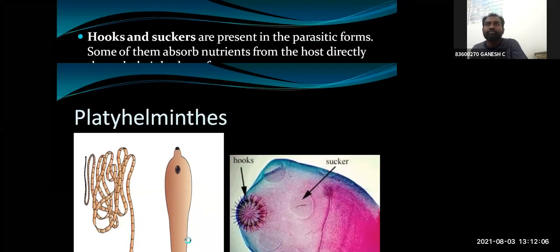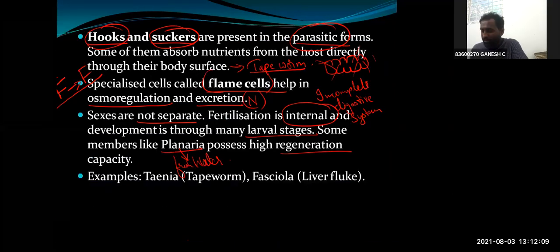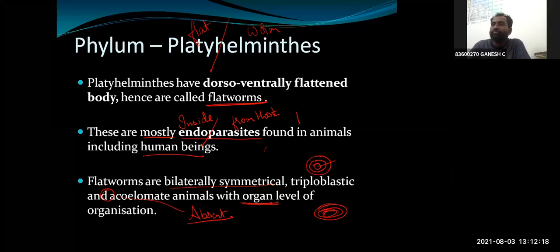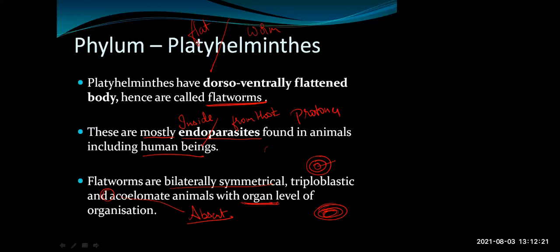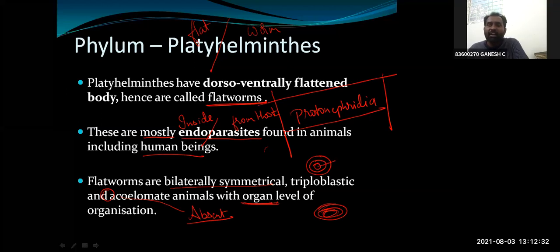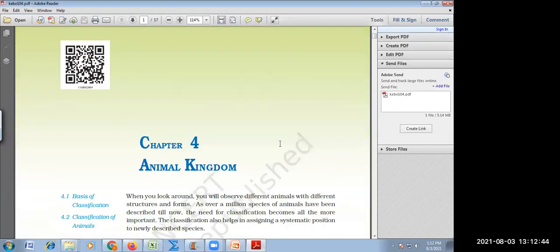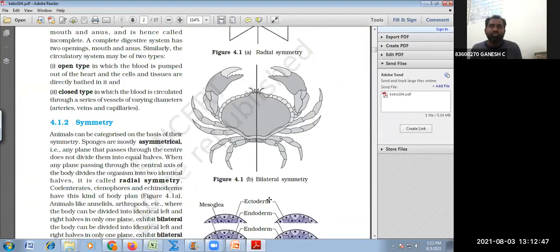Is this clear? Am I clear to you? Yes. Sir, can you repeat what the flame cell is also called? Protonephridia. Thank you, sir. Flame cells are also called protonephridia. So let us recall the same from the textbook. Whatever points there were, we will see all from the textbook only.